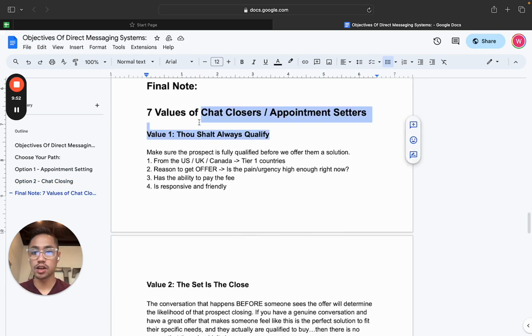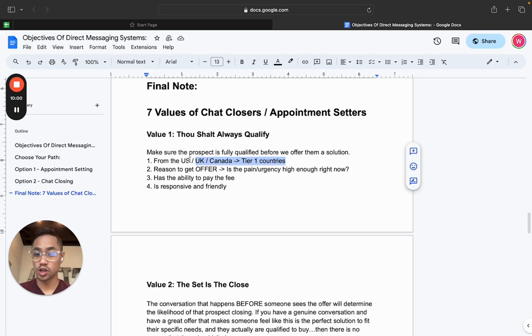Number 1 is thou shalt always qualify. What that means in this case is that we want to make sure the people we talk to in the chat are qualified, meaning they can afford our services. They actually have a reason to get what we have to offer. They have the ability to pay the fee. And then they're responsive and friendly. So that's value number one.